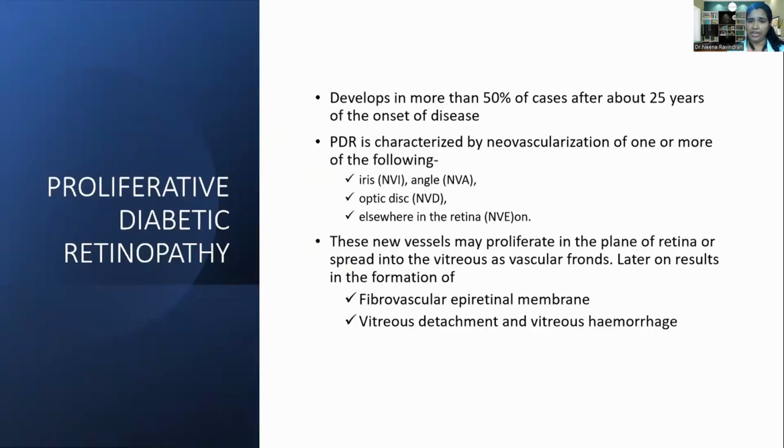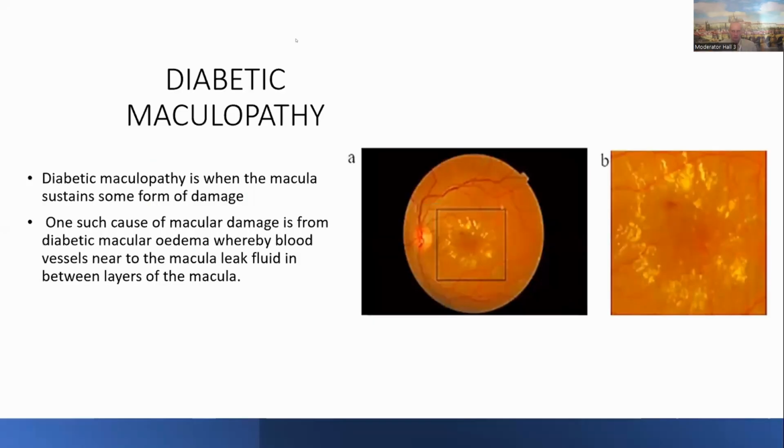And the next is proliferative diabetic retinopathy. It comes in many cases after 25 years of the onset of the disease, and it is especially characterized by neovascularization of one or more of the following: neovascularization of the iris or angle, at the disc, or elsewhere in the retina. These new vessels may proliferate in the plane of the retina, and may spread to the vitreous as vascular folds, resulting in a fibrovascular retinal membrane, causing vitreous detachment and following that, vitreous hemorrhage. Here we can see neovascularization of the retina.